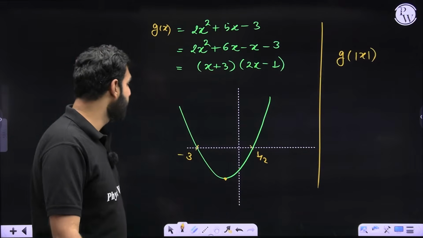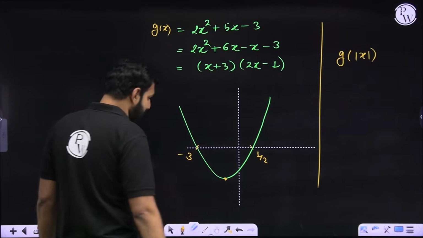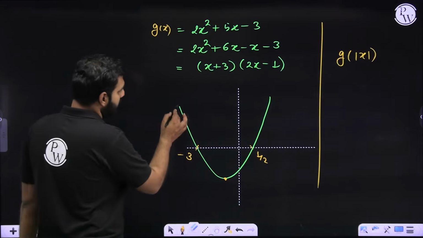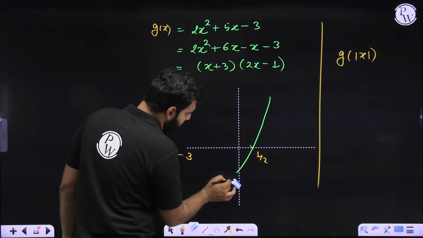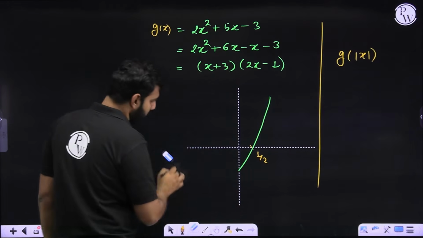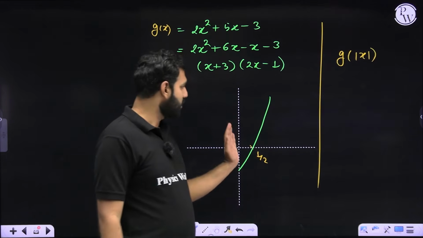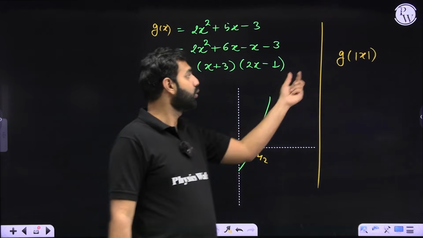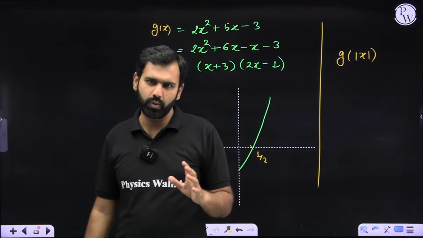So I hope you remember, even while discussing the chapter functions in the topic transformation of graphs, we had a discussion that this portion of this graph should be removed and the mirror image of this right part of this graph should be taken with respect to the y-axis whenever you wish to draw g of mod of x. I hope you remember it.